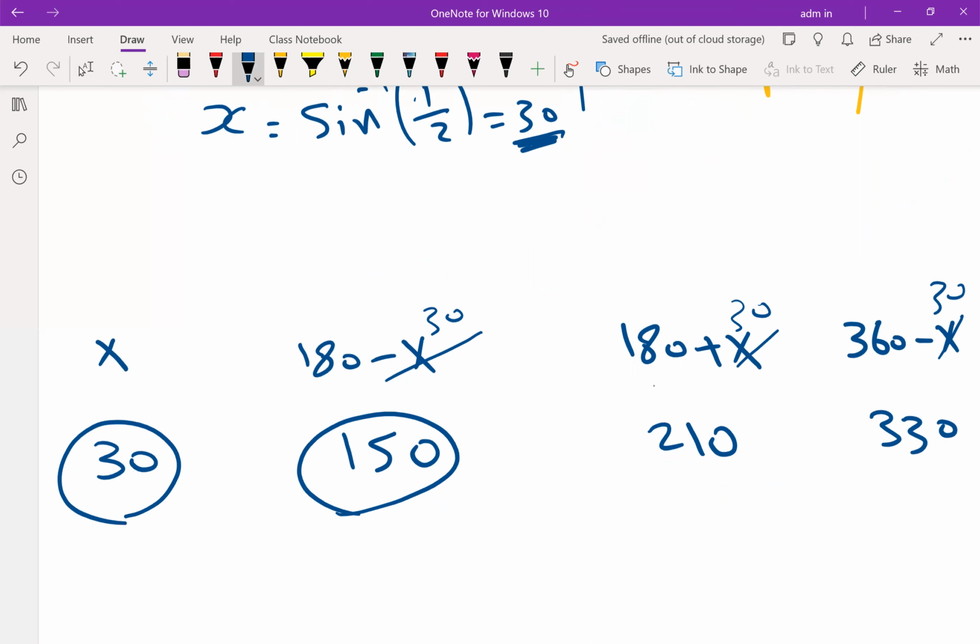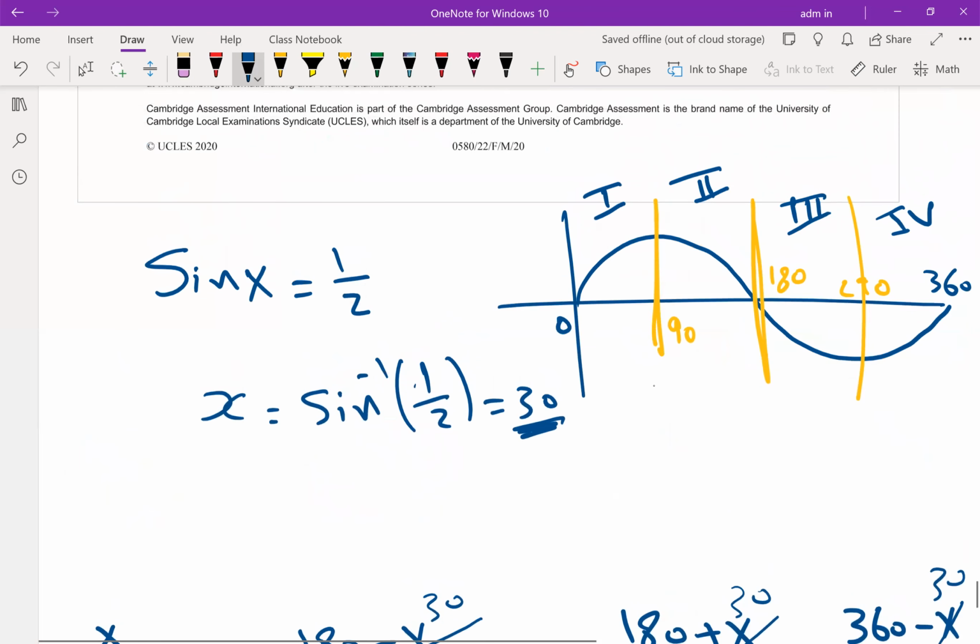The first and second are correct, and the third and fourth are rejected. Look at the graph of sine. This value is given positive, right?